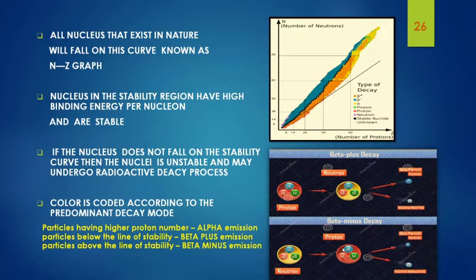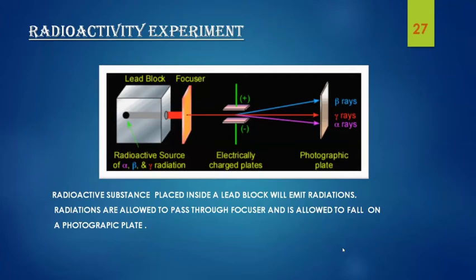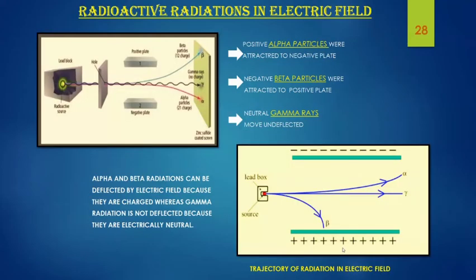So now we can move on to our next topic, that is the radioactive experiment. Here in this experiment, a radioactive substance such as uranium is placed inside a lead block. Since it is radioactive, it will emit radiations, and these radiations are allowed to pass through a focuser and fall on a photographic plate. Now we can see what happens when these radiations are subjected to electric and magnetic field.